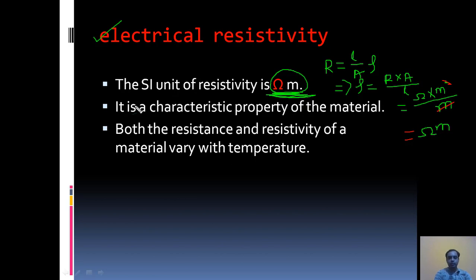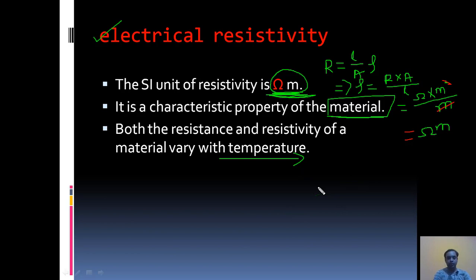It is a characteristic property of the material. So this value depends upon which type of material it is. As the material changes, its value also changes. Both the resistance and resistivity of a material vary with temperature. As the temperature increases, its value also increases for a particular material medium.